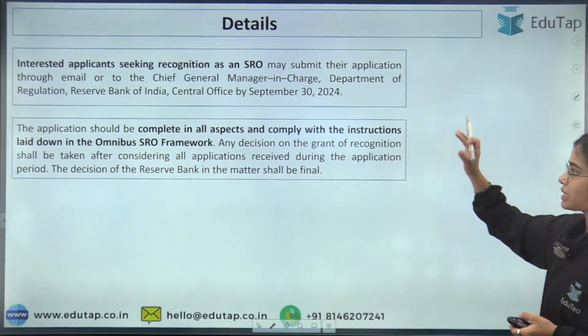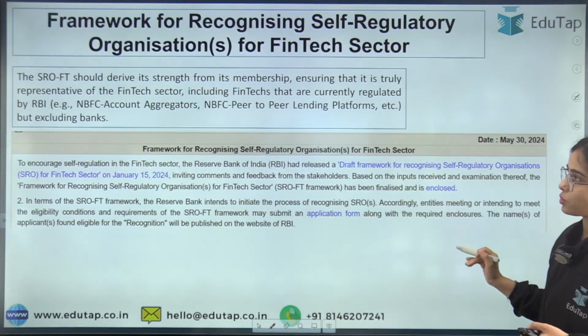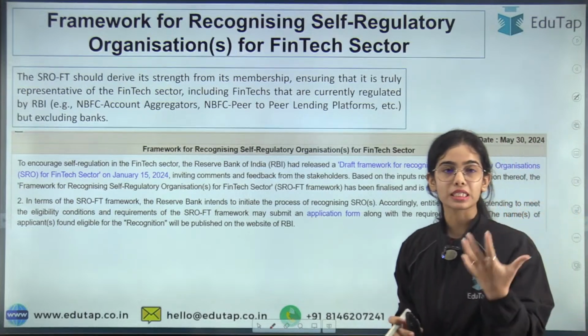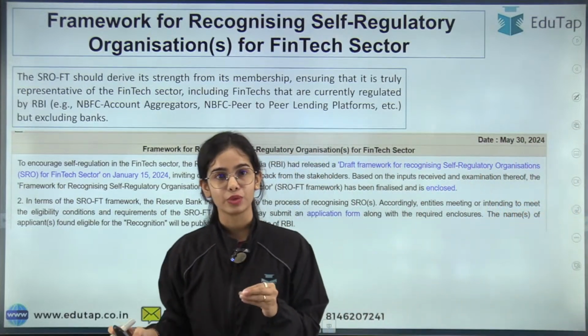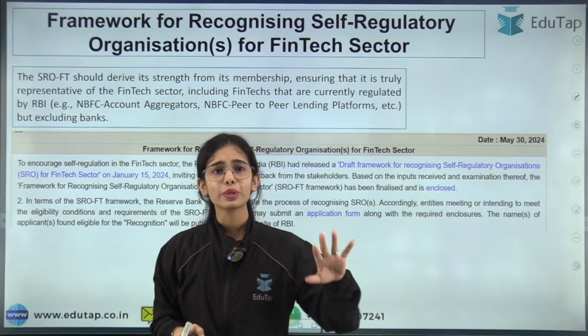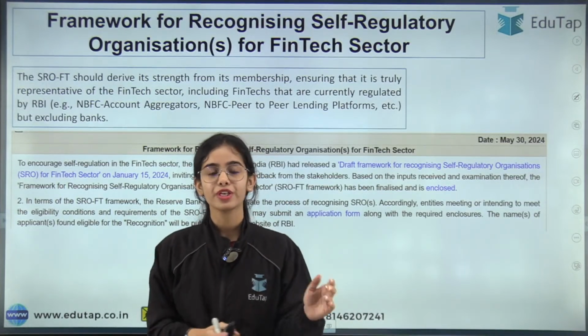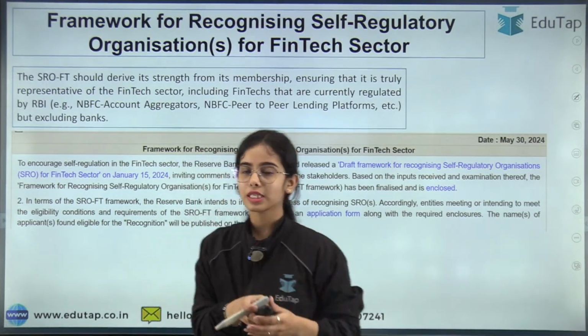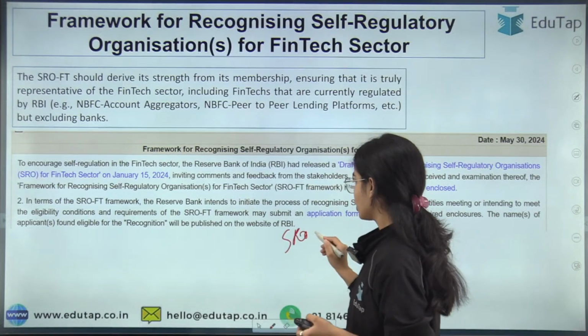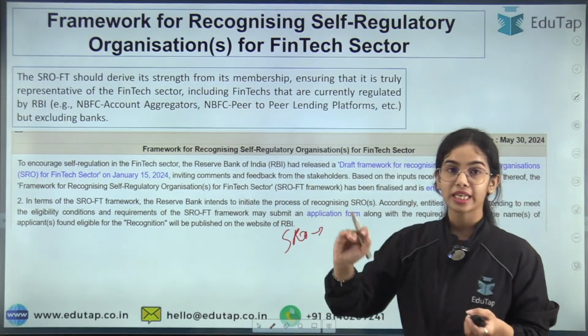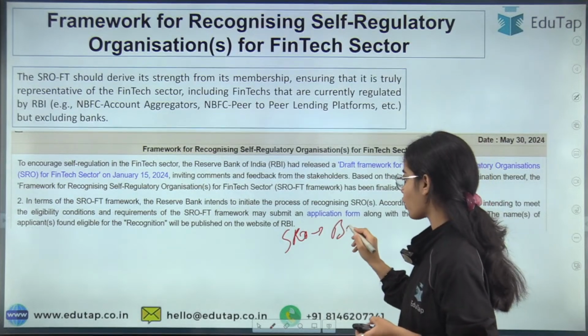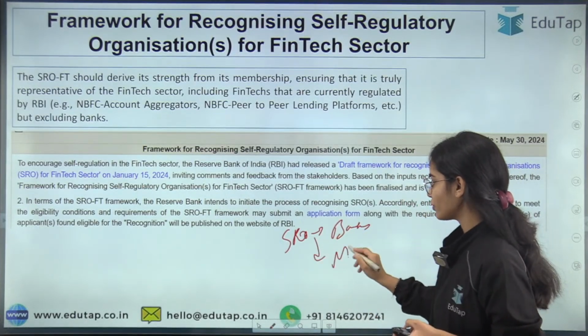So this is the basic idea of the recognition of SROs. Now I'm going to discuss the SRO for the fintech sector with you. We are going to have a brief idea, and I will be giving you a question from this also. So see, the omnibus framework for the SRO was released, that is for the SRO of the banks and for the SRO of the NBFCs.